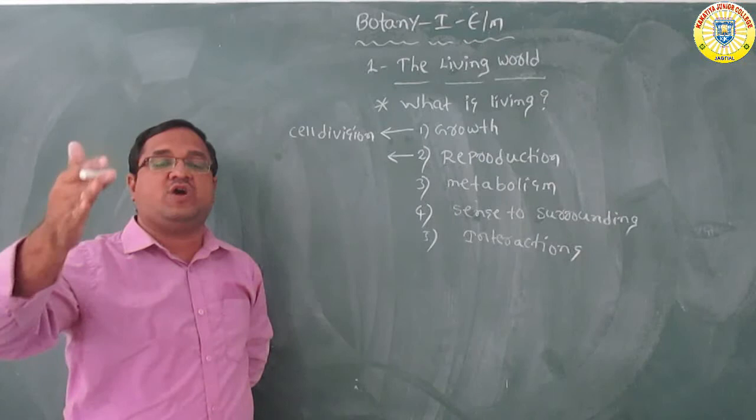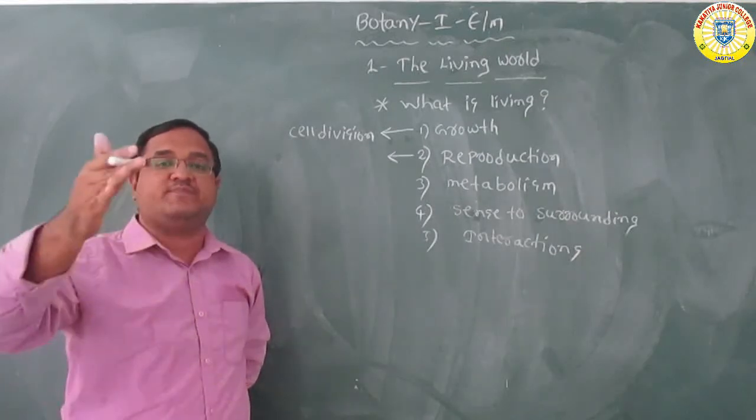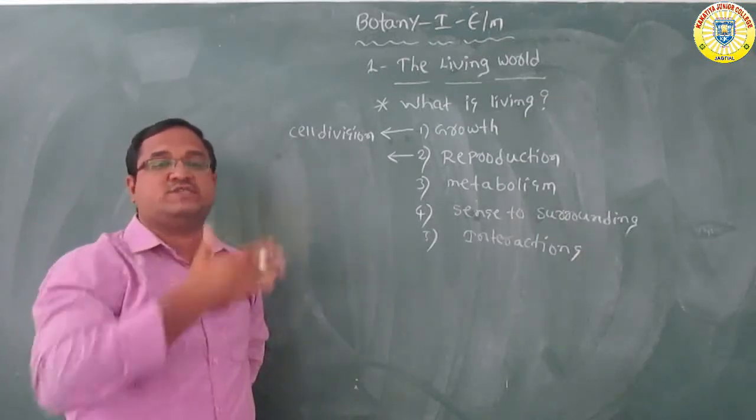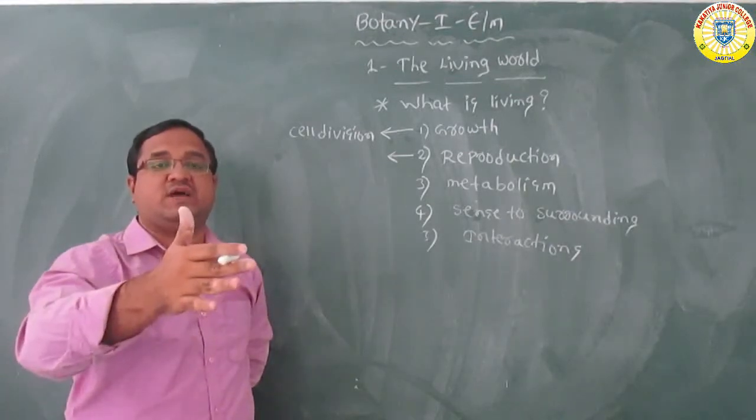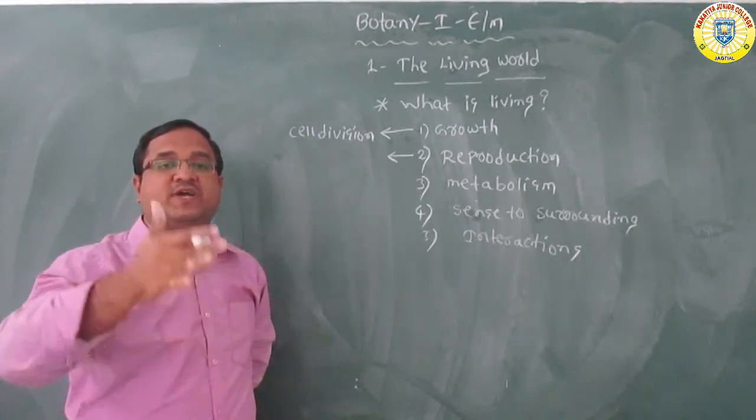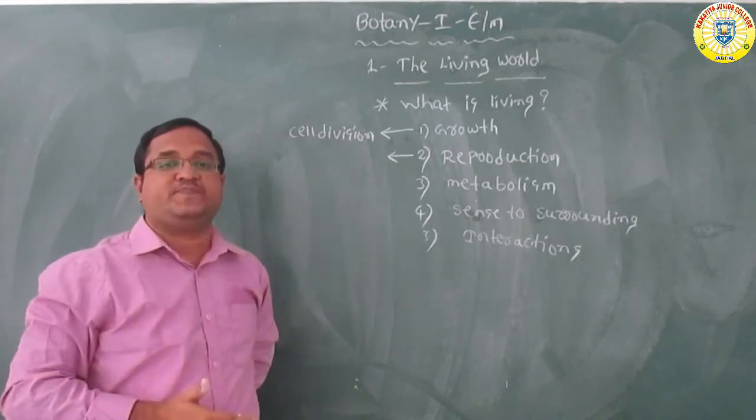Already you have learned in the lower classes the reproduction process, which has mainly two types: sexual reproduction and asexual reproduction. Asexual reproduction is also called vegetative propagation.